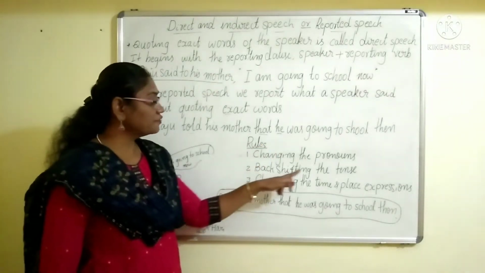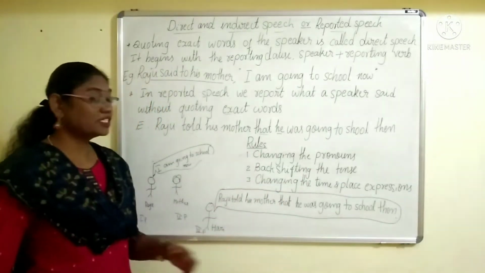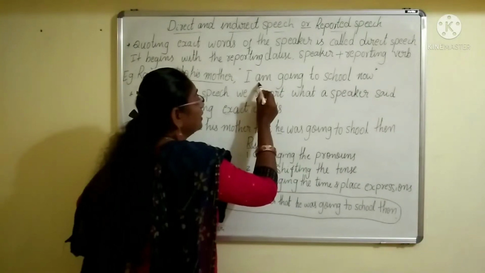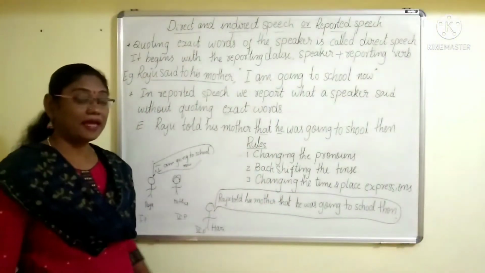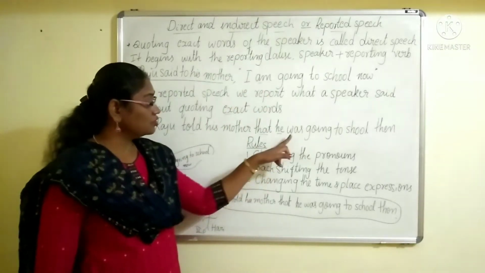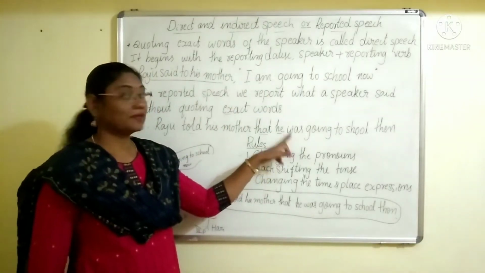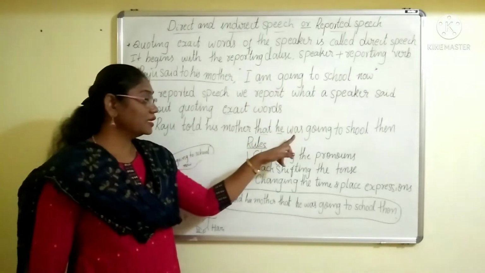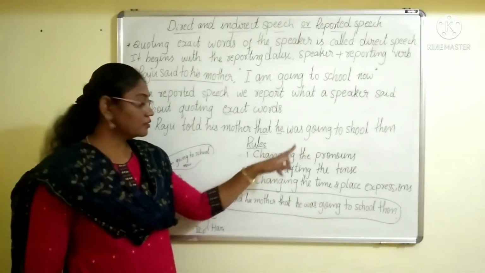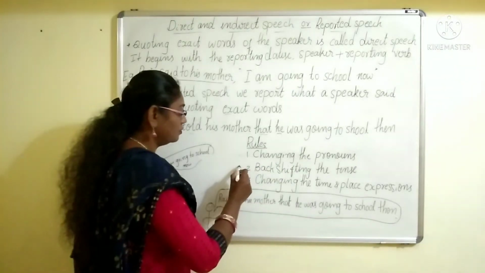Next, backshifting the tense. What is backshifting? Yes. Here we use I am, right? Am is an auxiliary verb. Am is changed into was. Am is in present tense. Here it became was, past tense. So this is also followed.